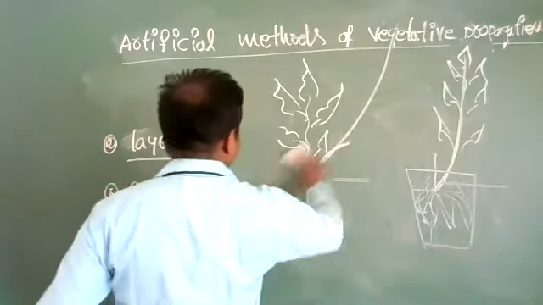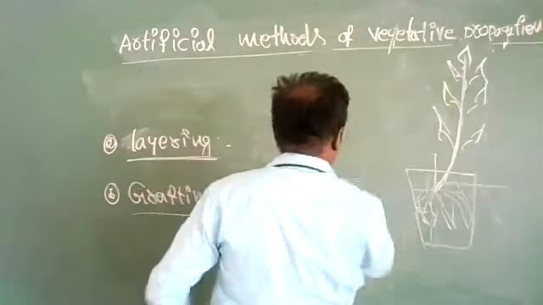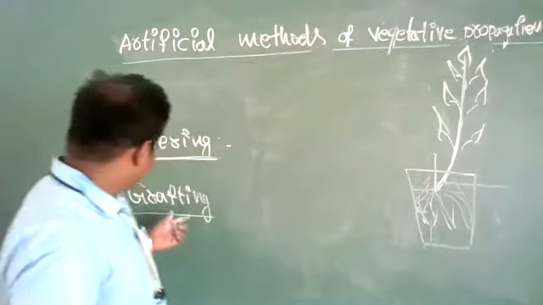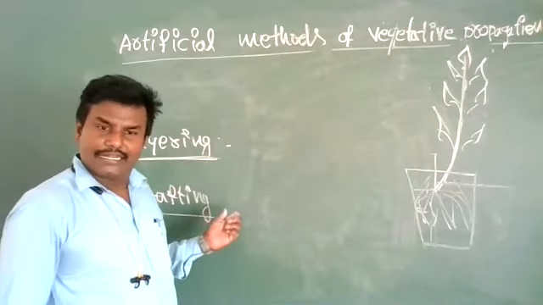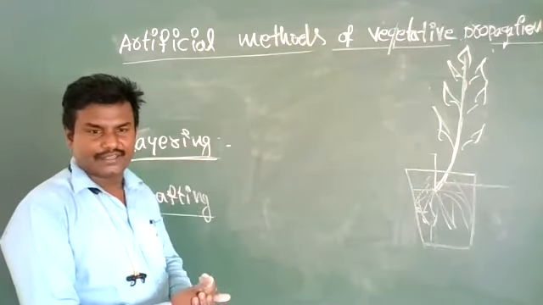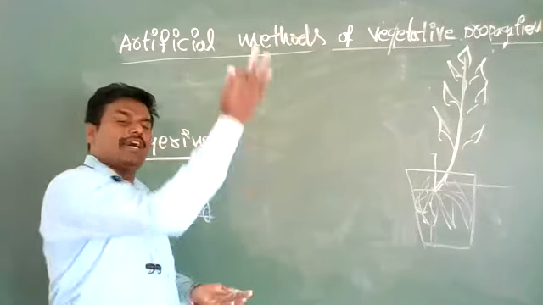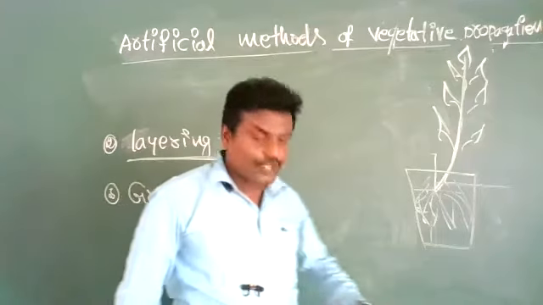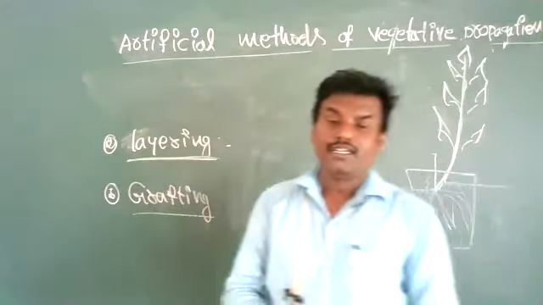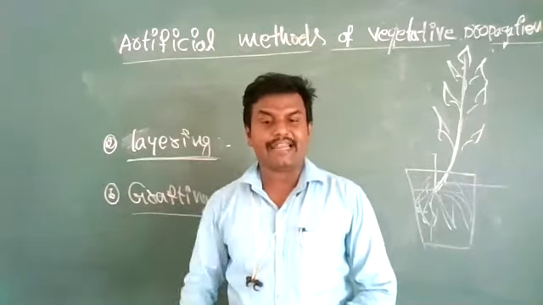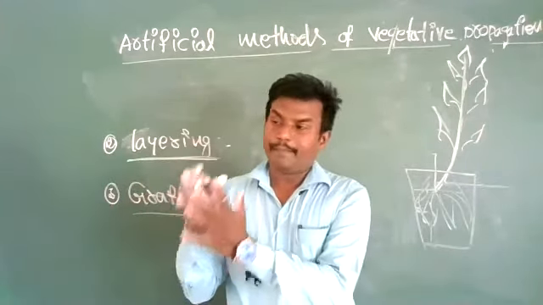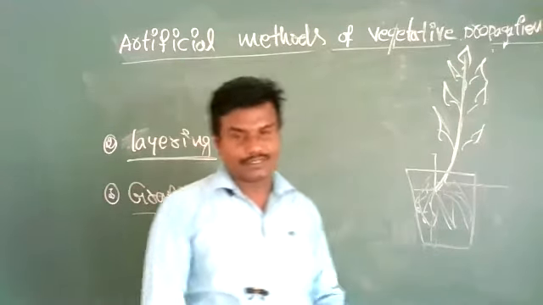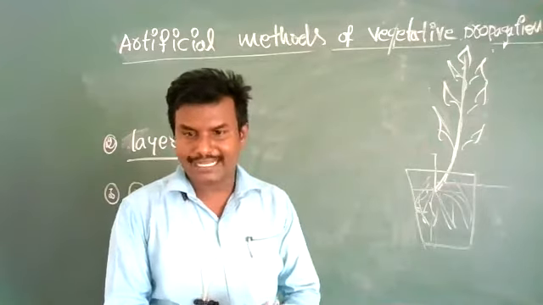So grafting. Grafting refers to a technique in which one plant is transferred to another plant. That is called grafting. Listen carefully. Grafting is a technique in which we transplant or transfer one plant from one species to another species. That phenomenon is called grafting.